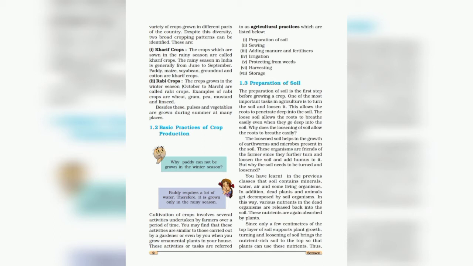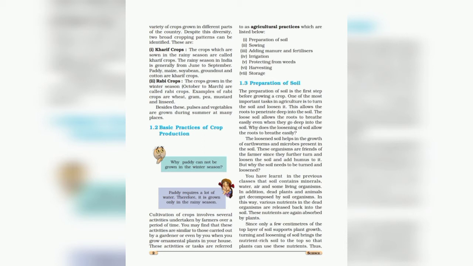These are preparation of soil, sowing. Sowing means first selection of seeds, then sowing of seeds, then adding manure and fertilizer. That means replenishment of nutrients in the soil by manuring or by providing fertilizer. Then irrigation, that means water supply to the crop. Then crop protection. Protection means protecting from weeds or insects. Then harvesting and storage. These are the steps that are followed by the farmer to cultivate a good crop.